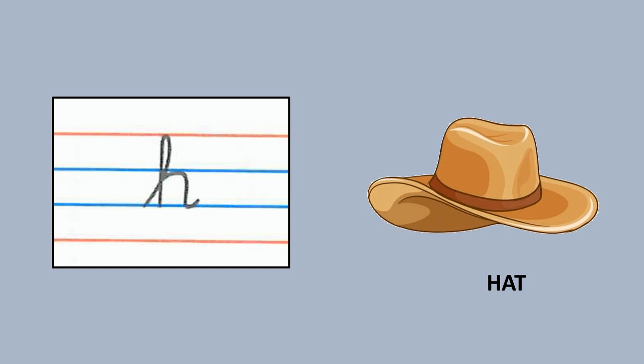Letter H. Start from second blue line. Slant line up to the first red line. Turn left. Come down to the second blue line. Go up again to the first blue line. Make a right curve down to second blue line and out. Her hat.